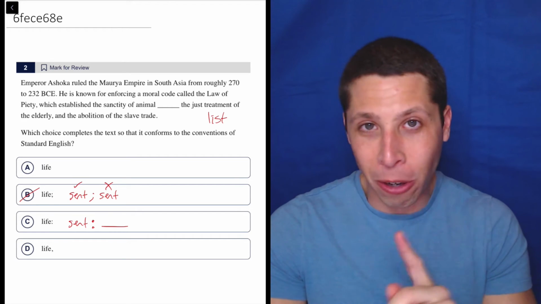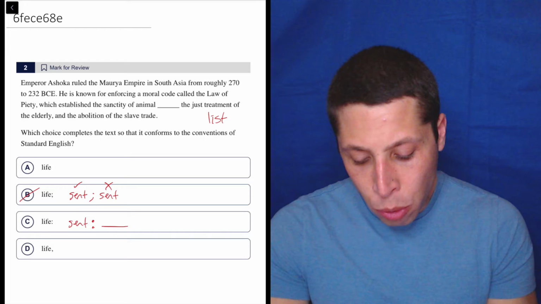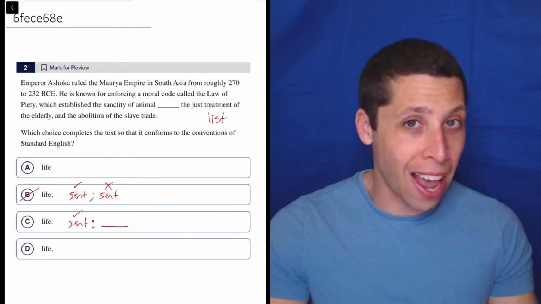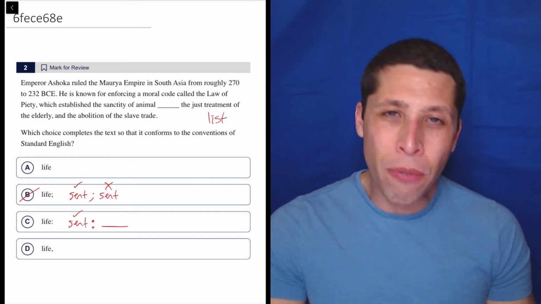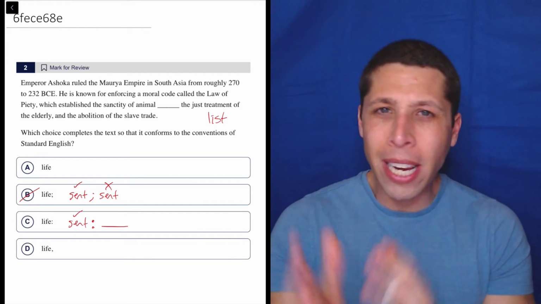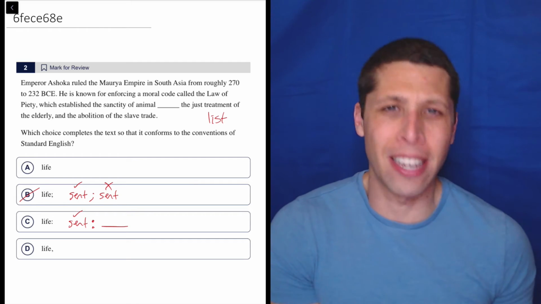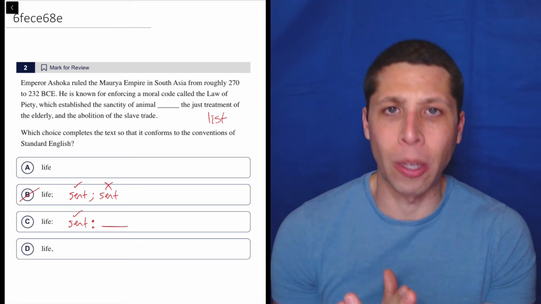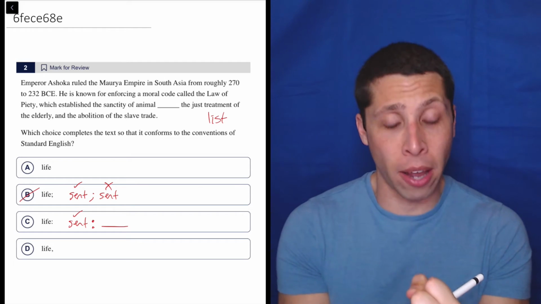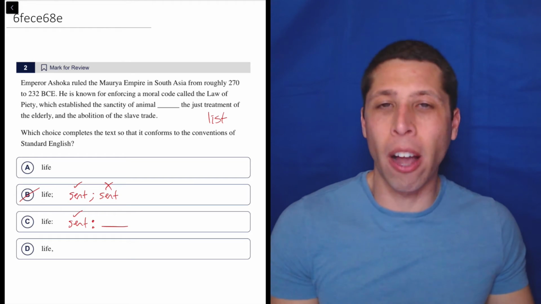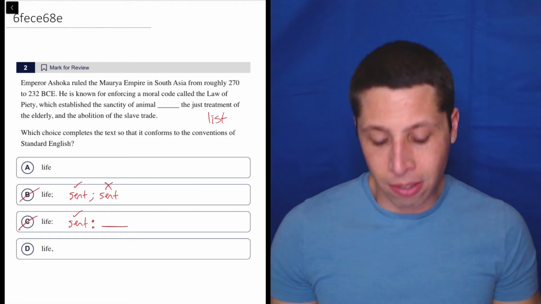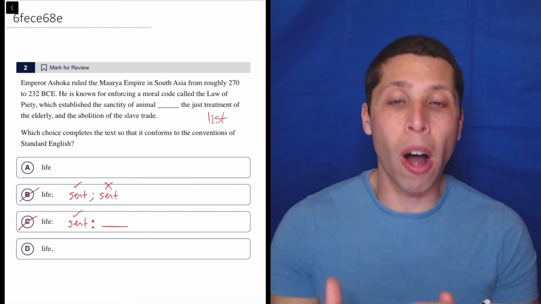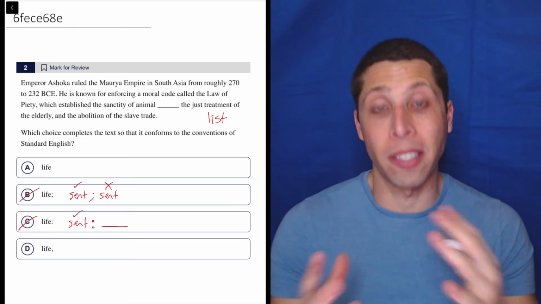So just to be clear, lists and colons are not necessarily going to go together, but we do have a sentence before the colon in this case. And it's okay to not have a sentence after the colon. But in this case, it would be very weird to end the sentence right in the middle of the list and then to have a colon and then continue the list, right? A colon is a very hard stop, a very absolute punctuation mark, kind of like a period that really ends a thought. And so to then continue the list on the other side makes no sense. So it's right in certain grammatical ways, but in this case, it's definitely still wrong because it's breaking apart an idea that we really want to keep together.